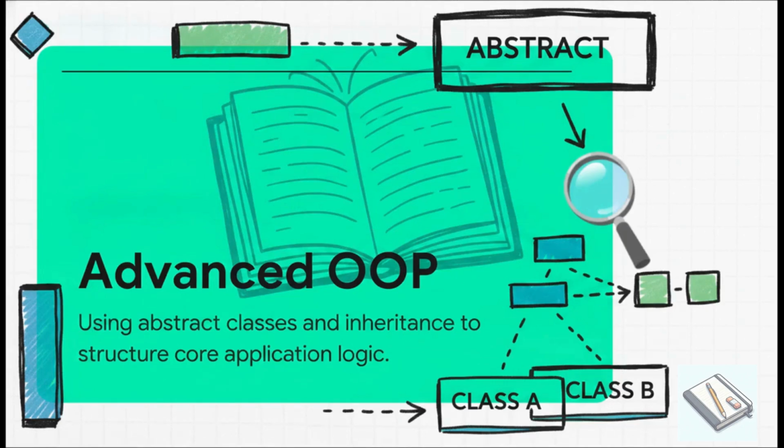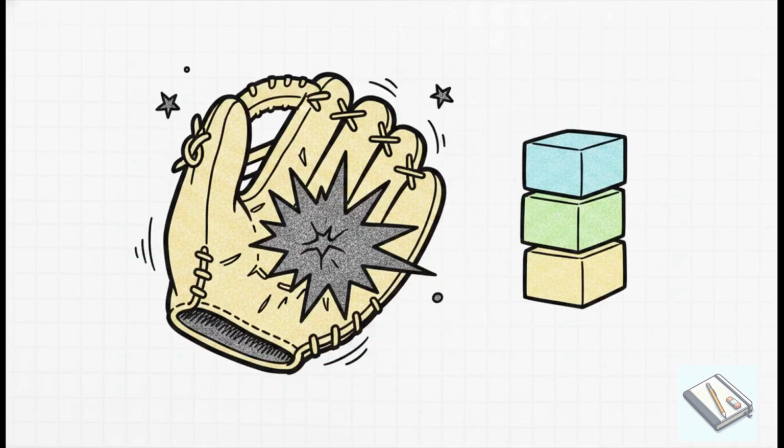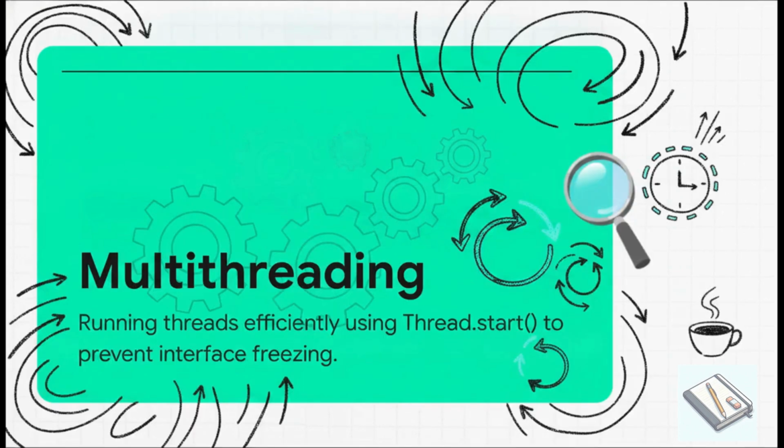First up, we use advanced OOP, stuff like abstract classes and inheritance, to build our diary's core logic. Next, collections. Things like ArrayList and Hashtable will temporarily sort and store entries right in memory. To keep the whole thing from crashing, we use try-catch blocks to handle errors like FileNotFoundException. And to prevent the UI from freezing, we use multithreading to keep everything running smoothly in the background.